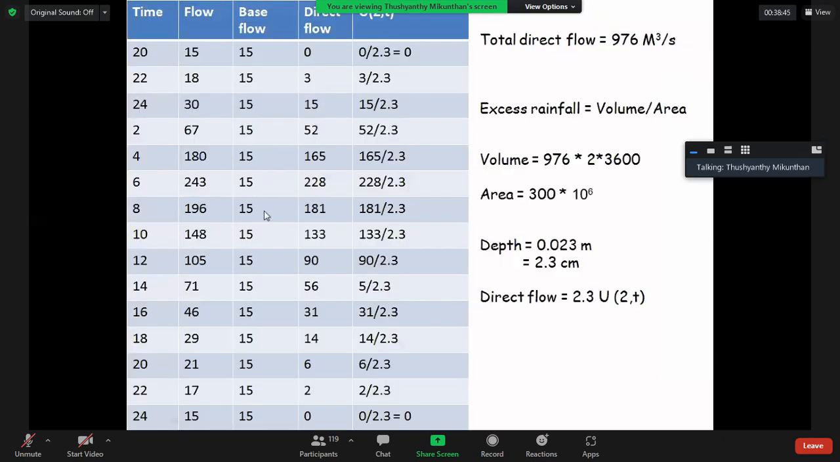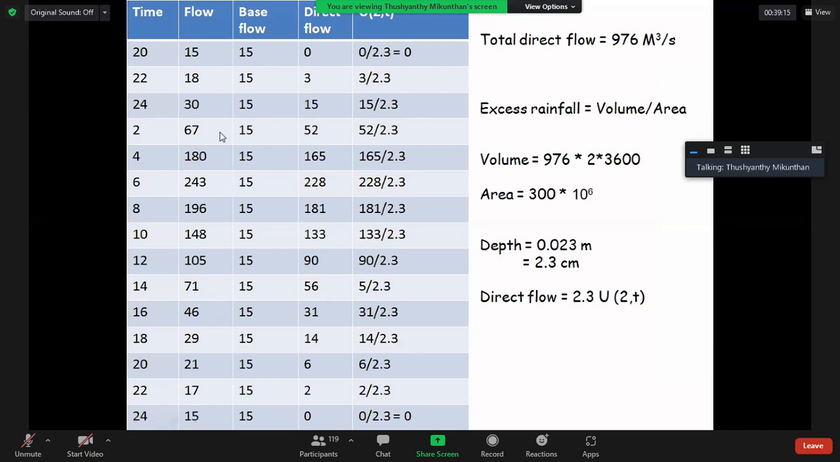Here see 20, 22, 24. This is time measurement: 2, 4, 6, 8, 10, 12, 14, 16, 18, 20, 22, 24. Then the flow is starting 15, 18, 30, 67, something like that, again ending with 15.